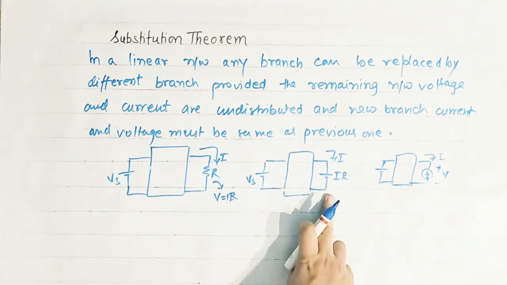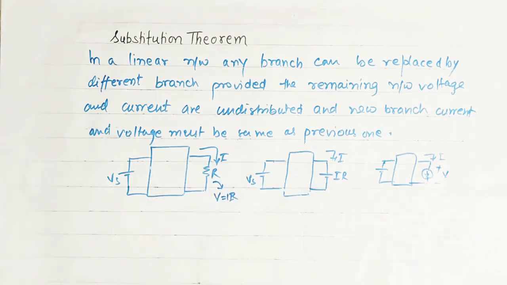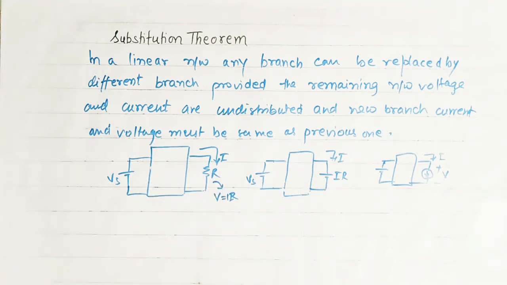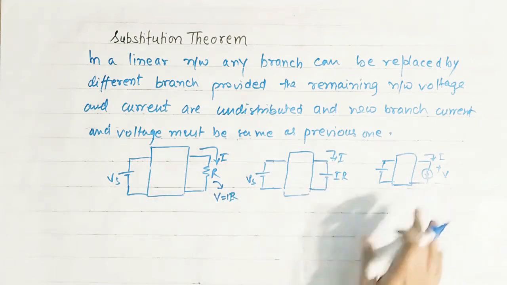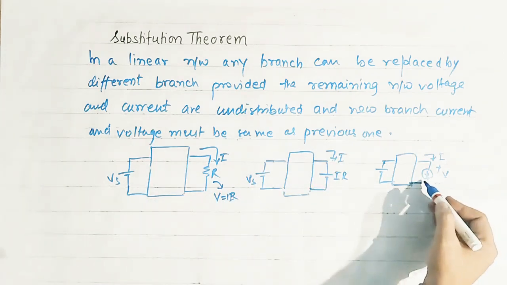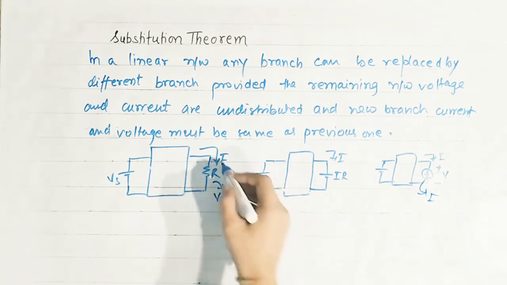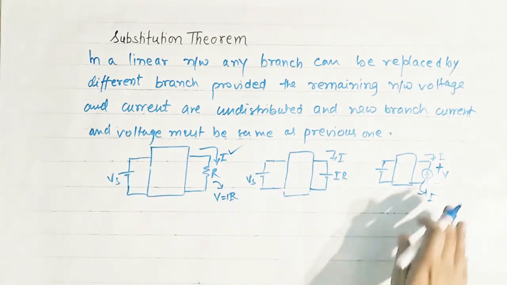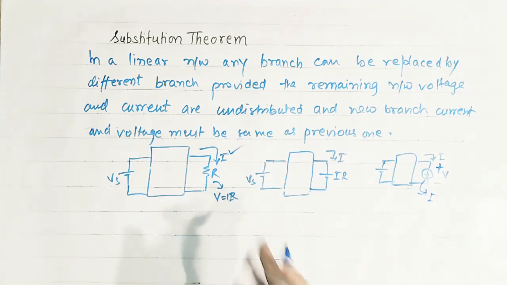Here if we replace this resistance by voltage source, then the magnitude of this voltage must be equal to the drop across this resistance, that is equal to IR, and current is same I. And if we replace this resistance by current source, then the magnitude of this current source must be equal to this current I, and voltage across this current source must be equal to voltage V, and V is equal to IR. So this is the concept of substitution theorem.